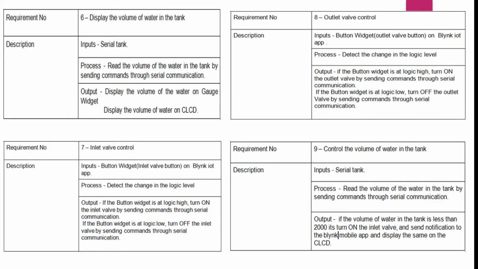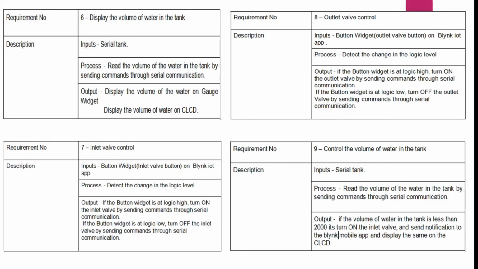Our required number 8 is outlet valve control. Here the input is the button widget on the Blink IoT app and the process is to detect the change in the logic level. The description of our output is that if the button widget is at logic high, we have to turn on the outlet valve by sending commands through serial communication, and if the button widget is at logic low, we have to turn off the outlet valve by sending commands through serial communication.